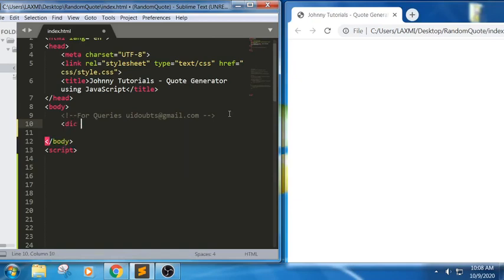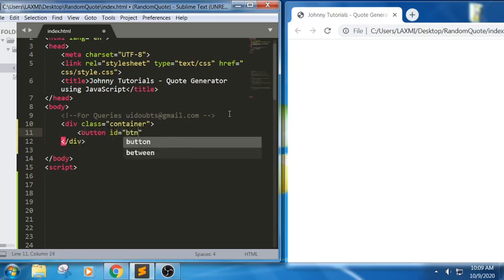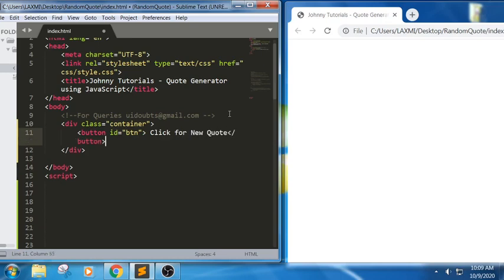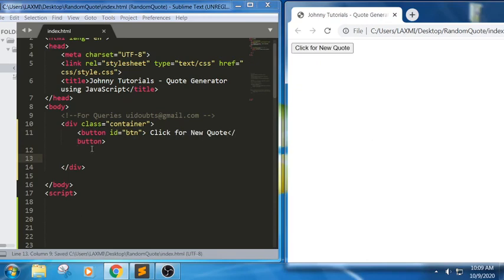So I'm trying to write div class equals to container, and in this I need a button here. I'm trying to write button id equals to btn, click for new quote. I have a button here, can you see we got a button.